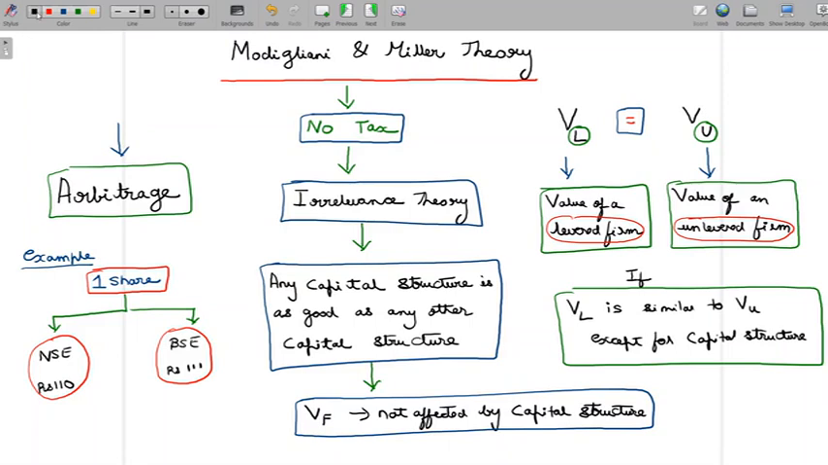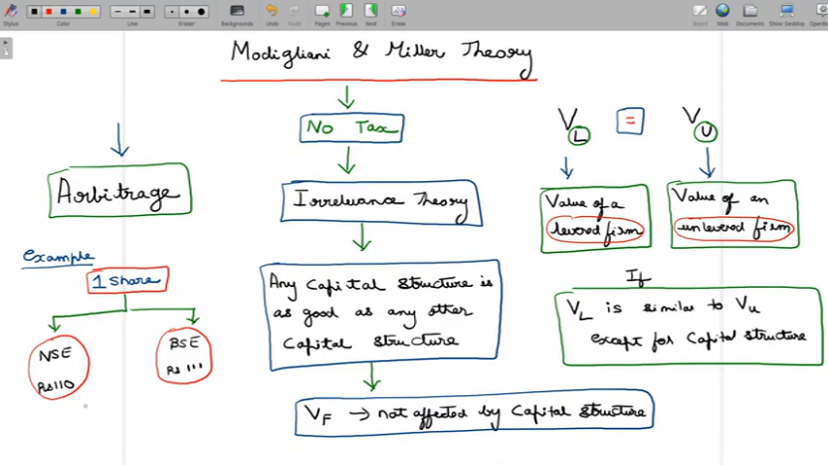Now, if something like this happens, without questioning why this has happened, what we can do is we can start buying the shares in NSE and we can start selling the shares in BSE. Now, why do we do that? Because we know that for one share that we purchase in NSE and sell in BSE, we make a gain of 1 rupee. We are able to buy the share at 110 and sell the share at 111. So for every share that we do, we make a gain of 1 rupee.